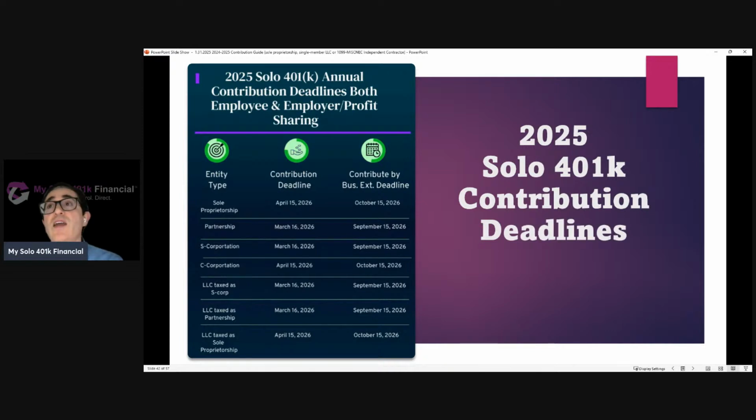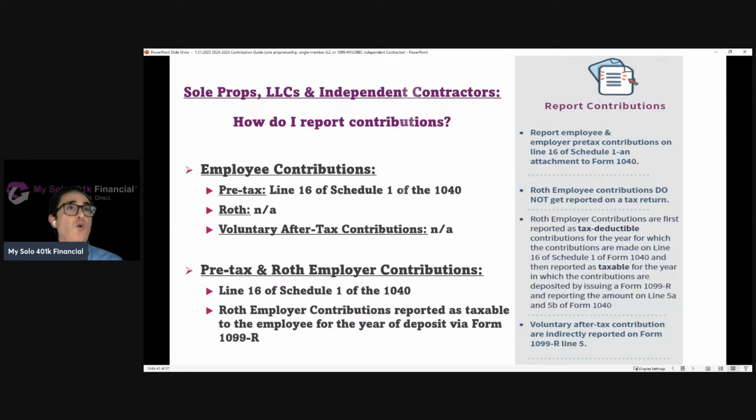So as long as you sign up by the end of the year, you're going to preserve maximum flexibility, because you'll even be able to make the employee contribution by the business tax return extended deadline if you file a timely extension for that 1040. So let's keep going with some of the great mechanics.